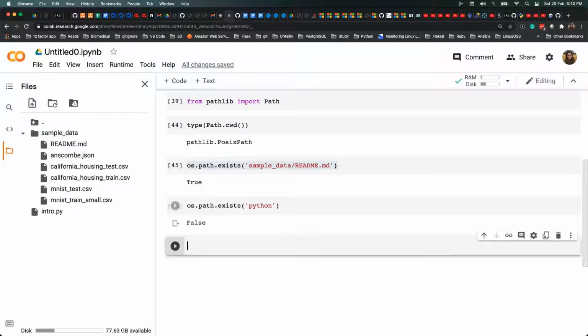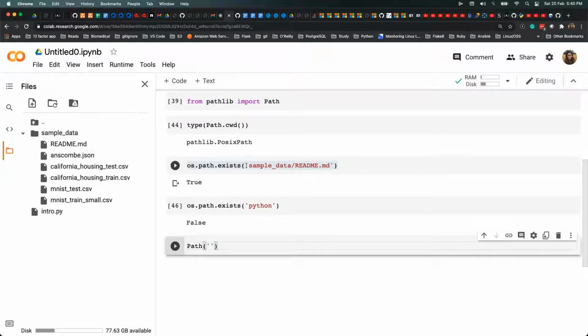Now, if I have to do the same thing using pathlib, we simply pass the path as a string to a Path class, which gives us a PosixPath object that we already saw. To test whether the PosixPath instance exists in the file system, we just call its exists method. So you say Path, and then you pass the string here.